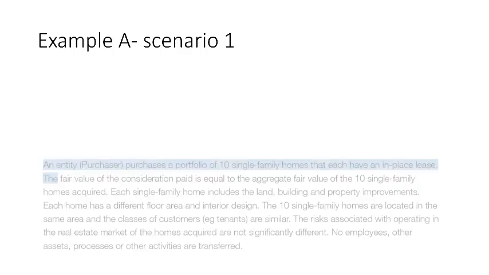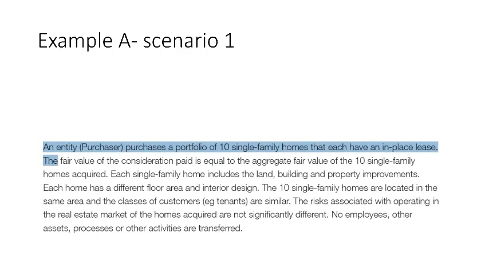So let's move on to looking at examples. These examples cover the application of the concentration test and further assessment where applicable. This example is from the Part B IFRS textbook, illustrative example IE 74. So in example A, an entity purchases 10 single-family homes that each already have a lease in place, meaning that these homes already are receiving lease rental income. So they are outputs, which is rental income.